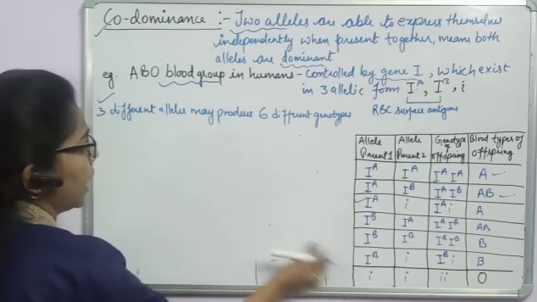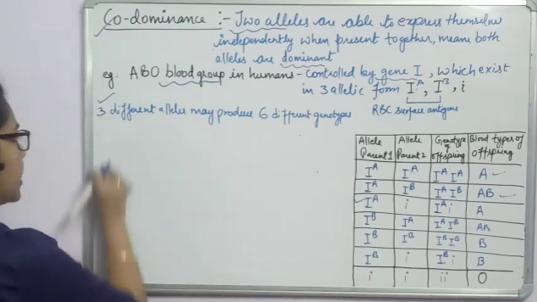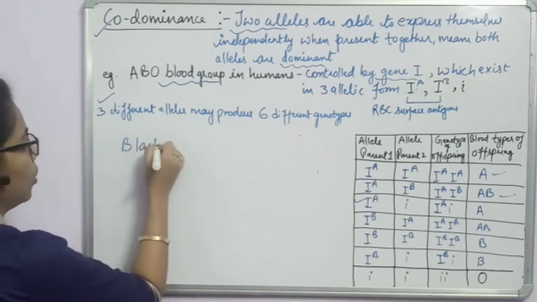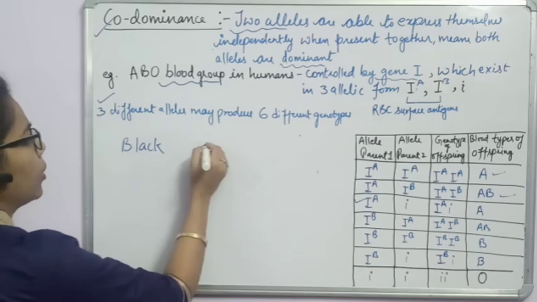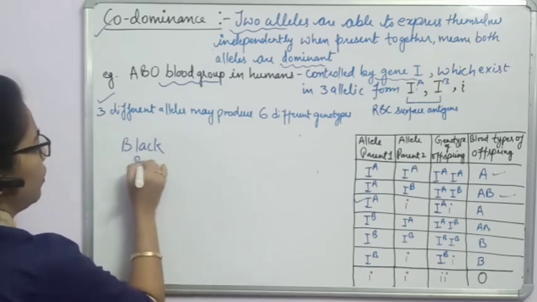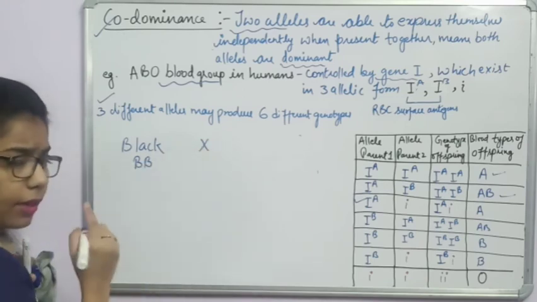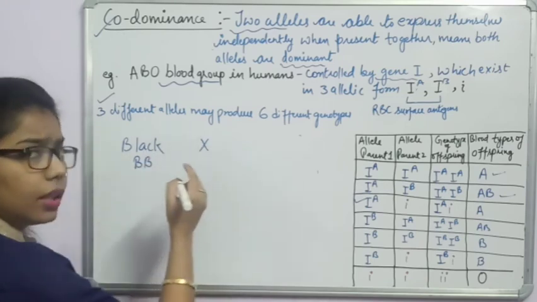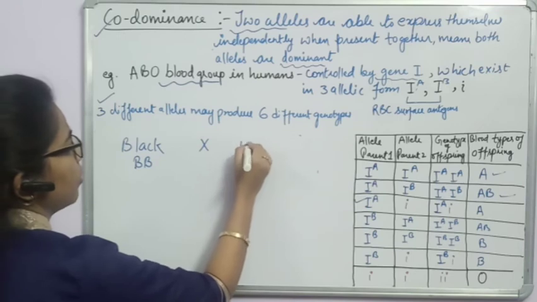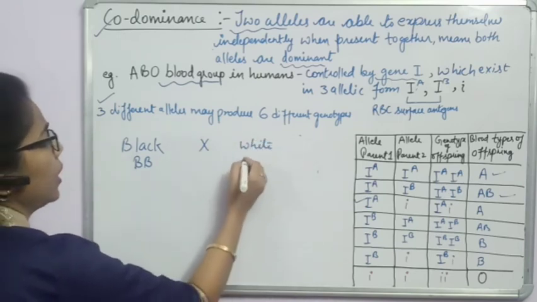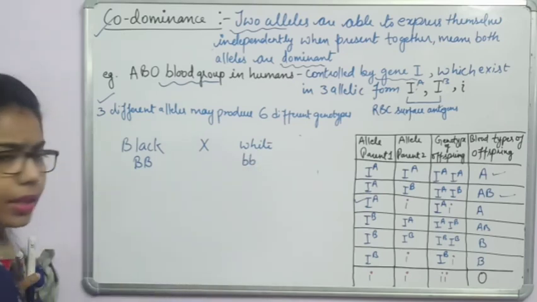Coat color in cattle means that, for example, if I say one cattle or one parent has a black coat, the outer appearance is black, and I am showing it with capital B and capital B. When I cross this one with another one with the recessive trait, that is white, it has a white coat which I am showing with small b.